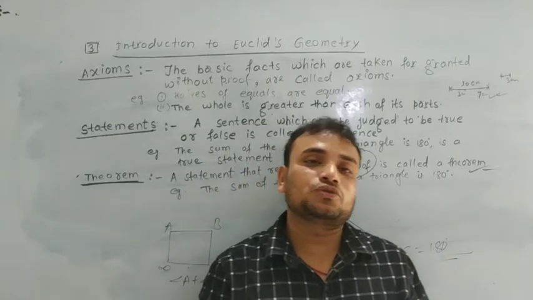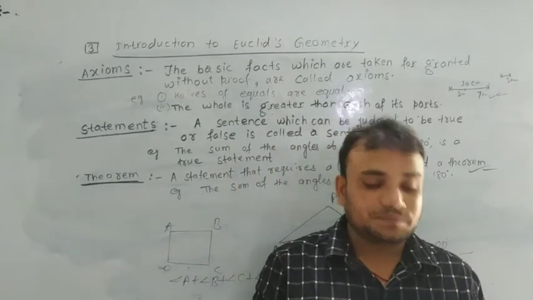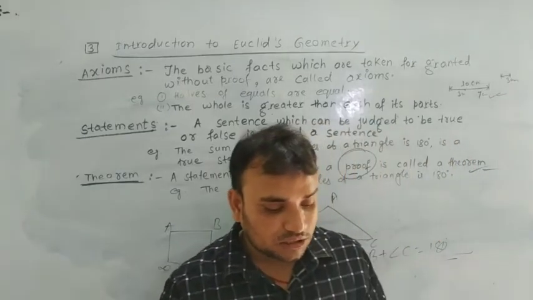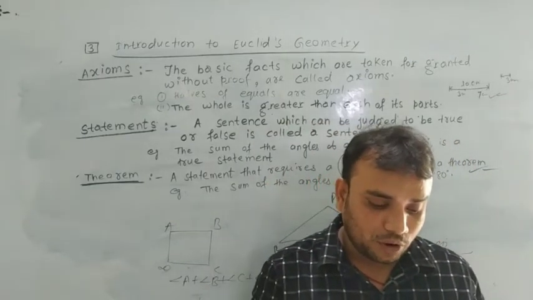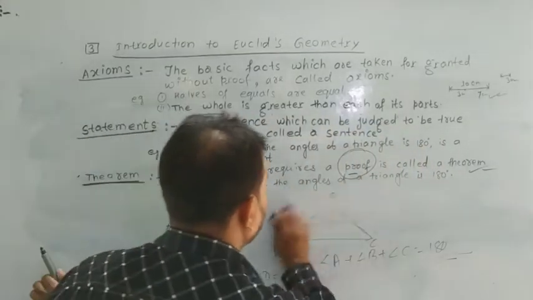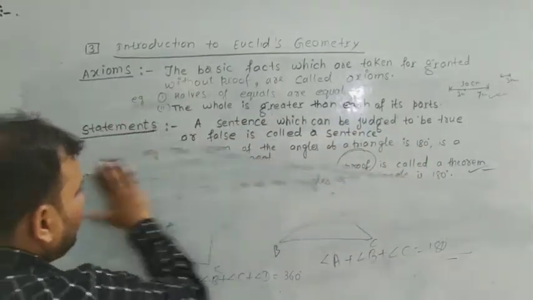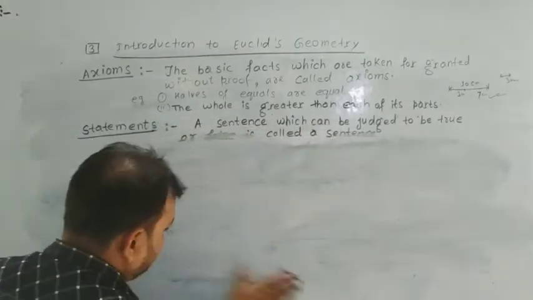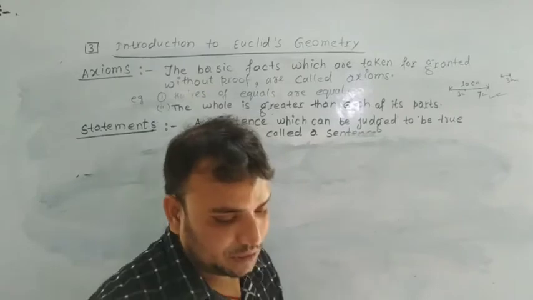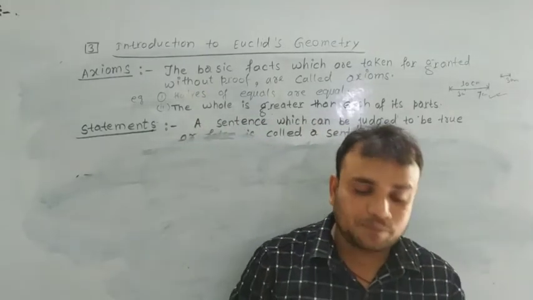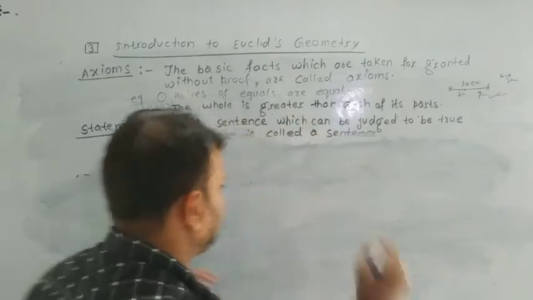Euclid's 5 postulates are given. First, a straight line may be drawn from any point to any other point. So, dear students, concentrate on the first postulate of Euclid. Again, a straight line may be drawn from any point to any other point.